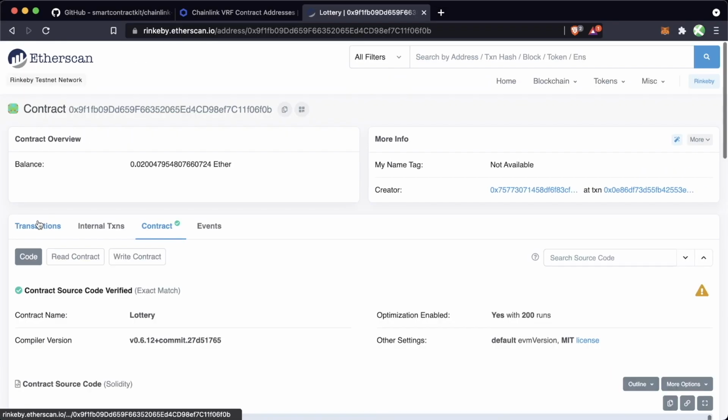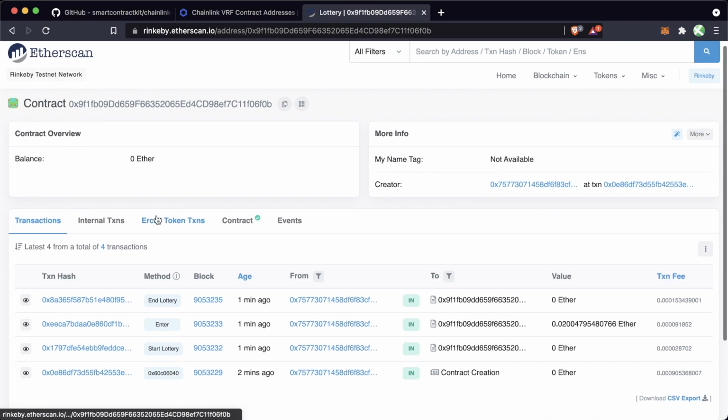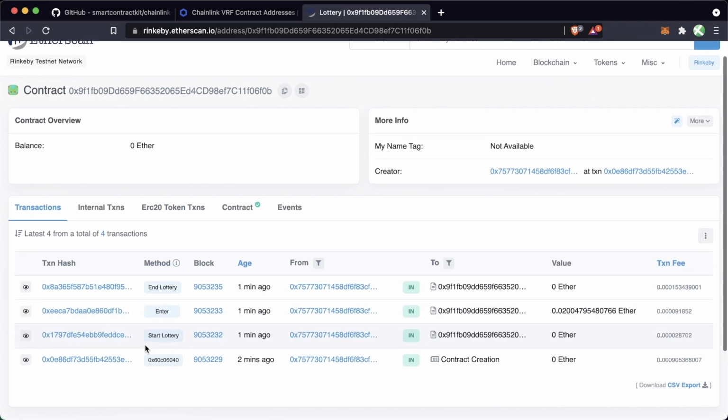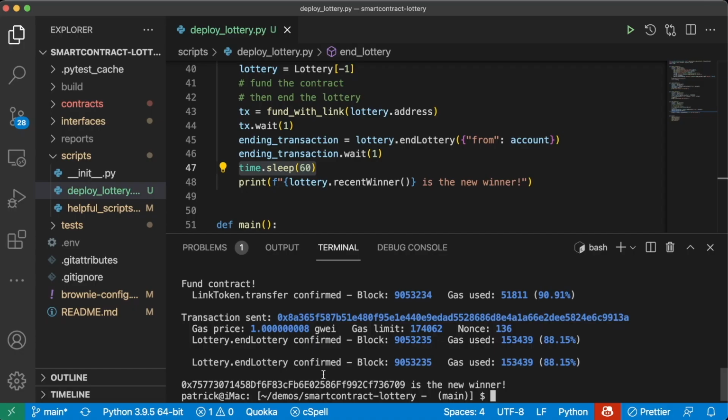And if we sit on this contract, if we go to transactions and we refresh, we can actually see some of these different method calls over here. We can see we did a contract creation, we started the lottery, we entered the lottery, and then we recently ended the lottery. And you'll see in our script here, it says 0x blah, blah, blah is the new winner, which is perfect, right? That means that the Chainlink node actually responded.